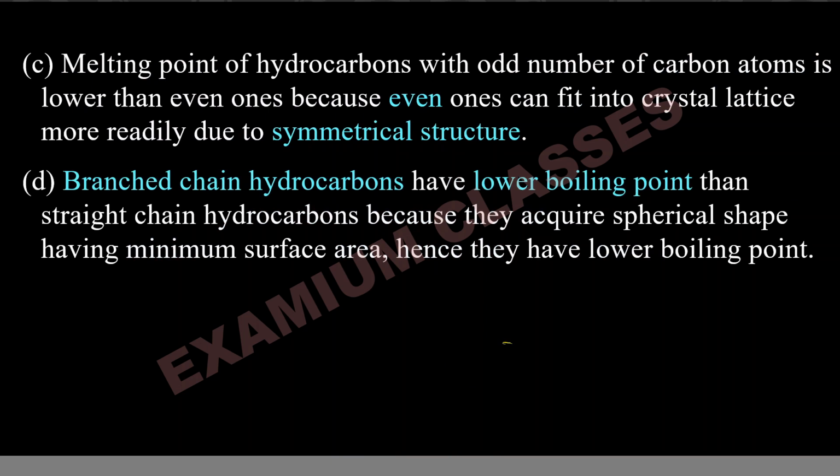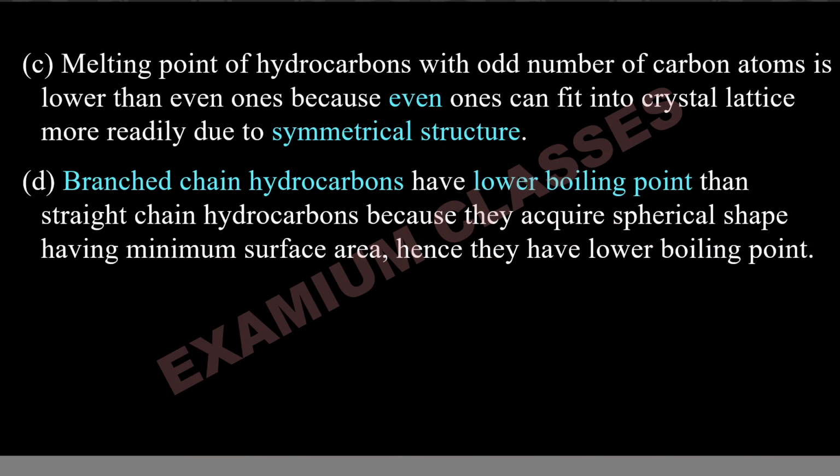Then branched chain hydrocarbons have lower boiling point. This is a very important point, and many questions are asked based on this one. Arrange these compounds in increasing order of boiling point, arrange these in decreasing order. And this is very simple if you remember one simple point. Remember, I am talking here about isomeric or almost equal molecular mass compounds.